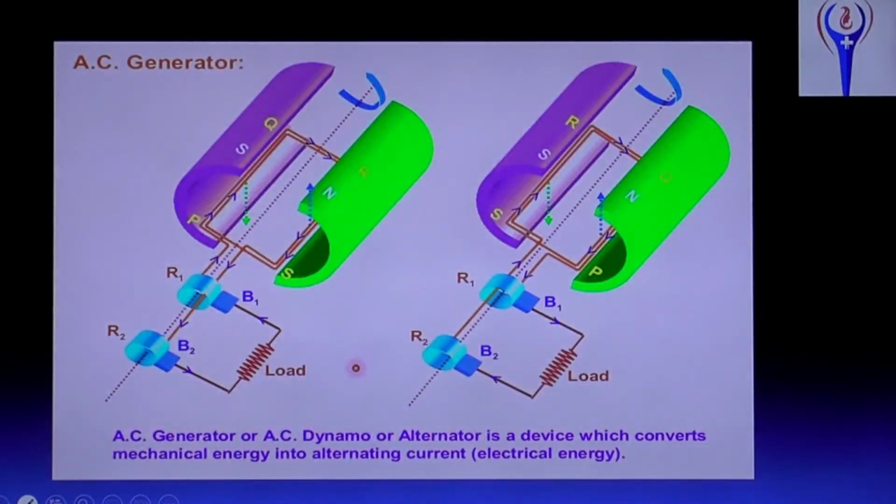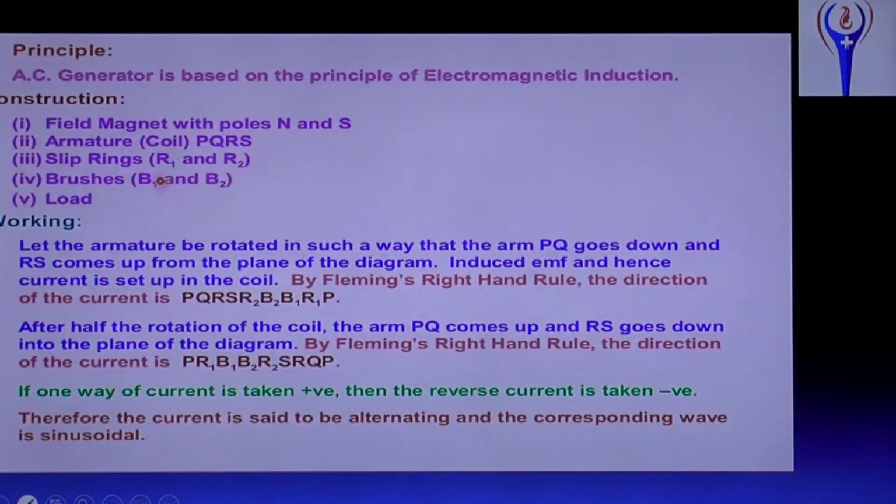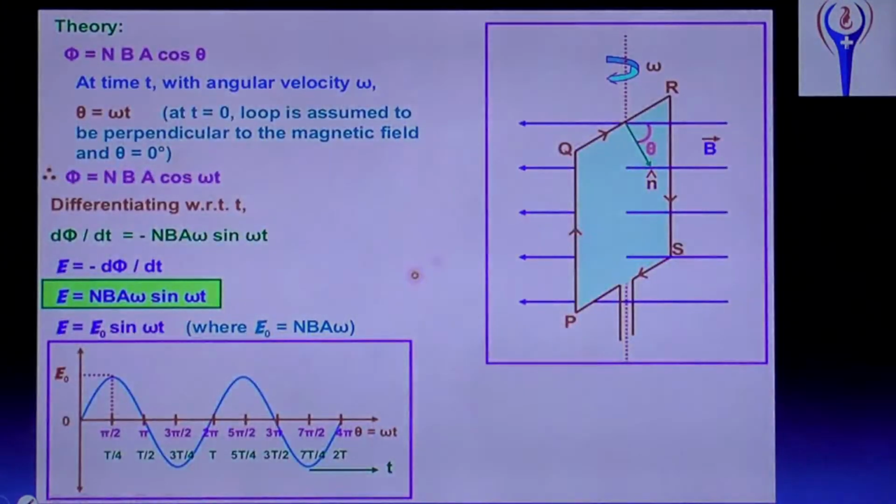And AC generator, that is the previous chapter we discussed. What is a generator? A generator is a device which converts mechanical energy into electrical energy. And we discussed different parts also: electromagnet, brushes, split ring, like that. Field magnet, armature, slip rings, brushes, load, etc. And the direction of current can be measured by using Fleming's right hand rule, and for each angle, how the current will flow. That is a positive direction and negative direction, it will flow like this.